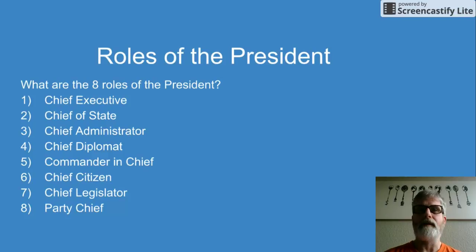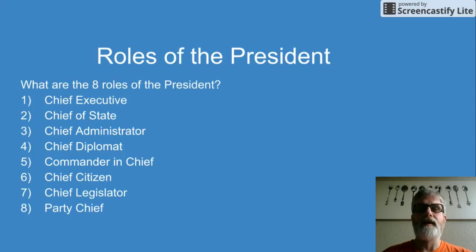He can write bills. He can veto. He can do a pocket veto. And with the legislation, somebody in Congress actually has to propose the bill, but he could write it and submit it. He also calls legislators and tries to get them to approve his legislation or try to get things passed.